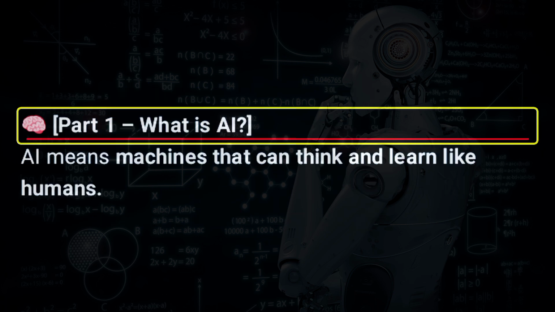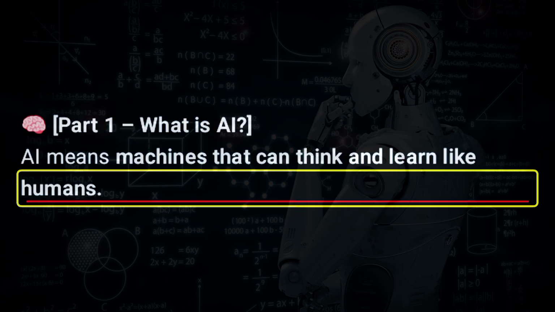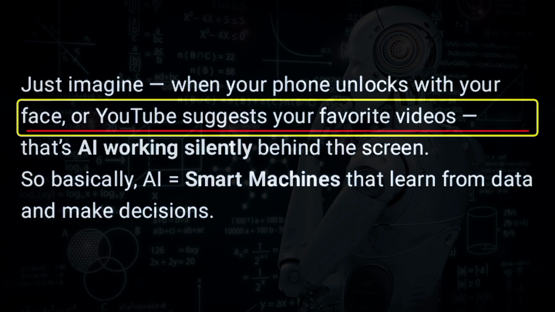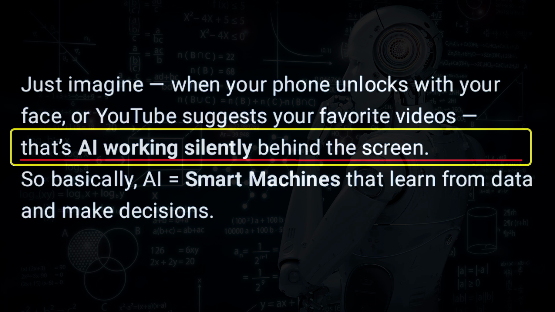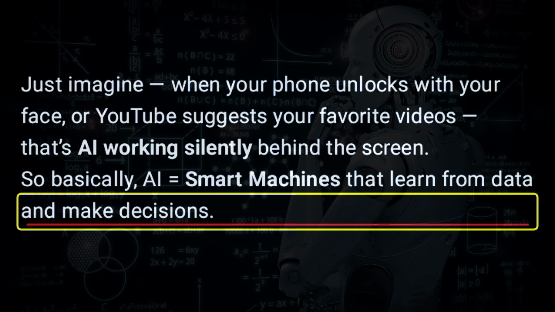Part 1. What is AI? AI means machines that can think and learn like humans. Just imagine when your phone unlocks with your face, or YouTube suggests your favorite videos, that's AI working silently behind the screen. So basically, AI equals smart machines that learn from data and make decisions.